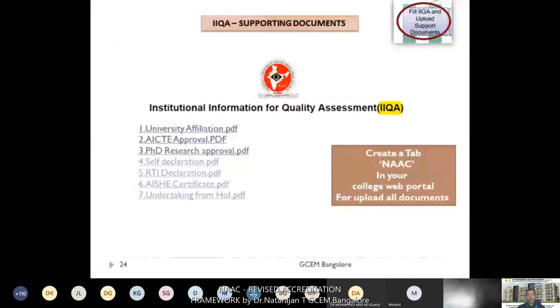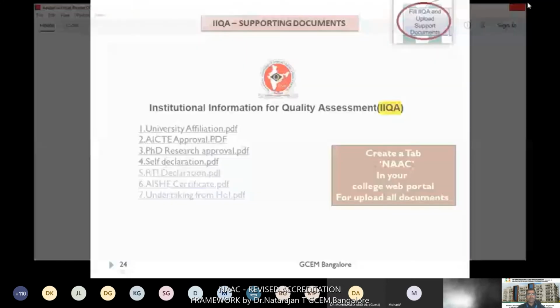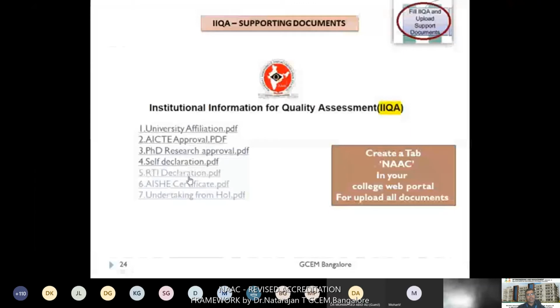Then the next one, self-declaration by the principal. The principal is asked to submit a self-declaration regarding all the UG and PG programs offered by our college and their duration, with their status of affiliation, temporary or permanent, with the principal's signature on the letterhead. Another one, RTI declaration. This is also a mandatory one. You need to upload this RTI declaration on your college website.